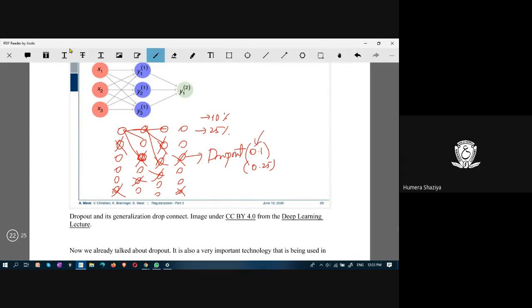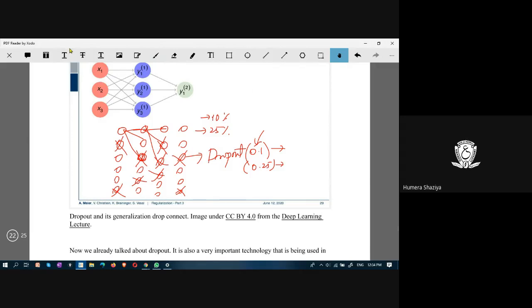What is the right value, or which one yields a better performance of the model, is not defined.